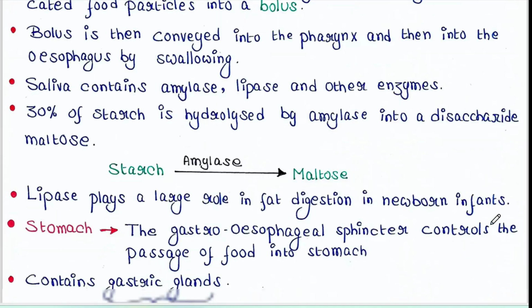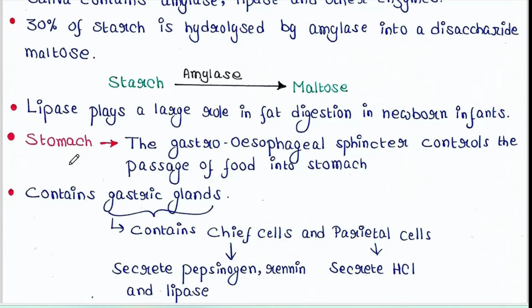Next to the esophagus, we have stomach. The gastroesophageal sphincter is located at the junction between the esophagus and the stomach. It controls the passage of food into stomach.